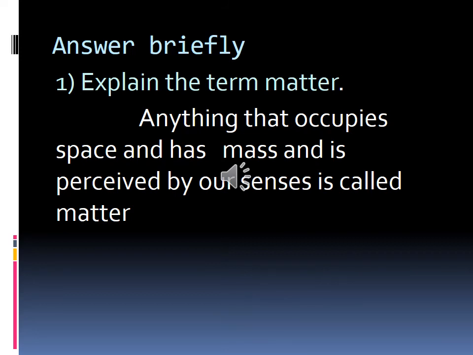Okay, have you all completed children? Read it. Explain the term matter. Anything that occupies space and has mass and is perceived by our senses is called matter. Learn this properly. This is the definition of matter.